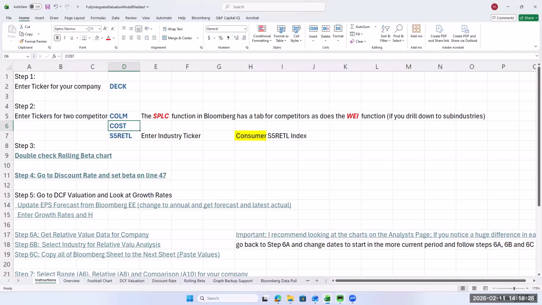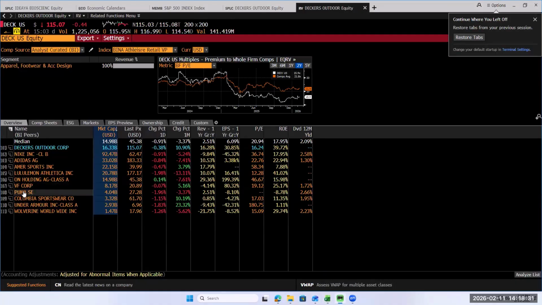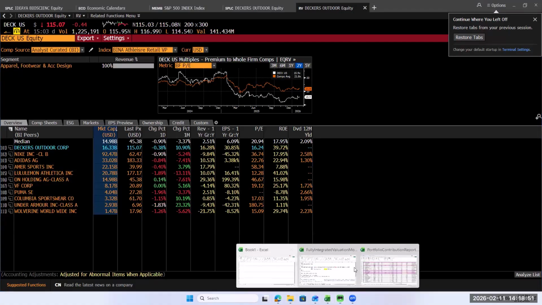And let's find one more. Can we do Puma? Yeah, they're more, I'm trying to avoid the pure shoe stores, but I guess that's all right. Decker is more of a retail outlet, but shirts, we can try it. Puma is not a US company though, so that wouldn't be good. Um, American Sports, AMER. Let's try that one.